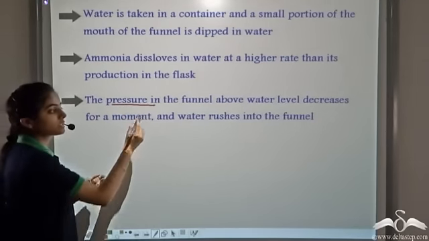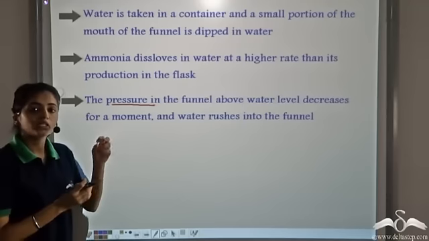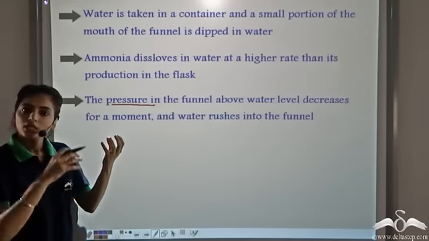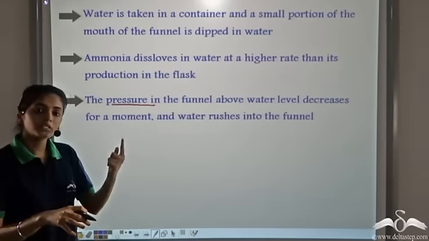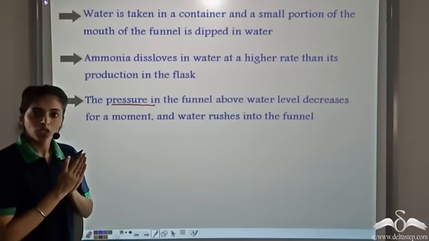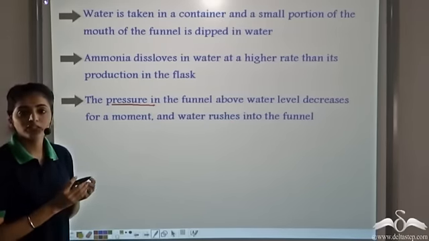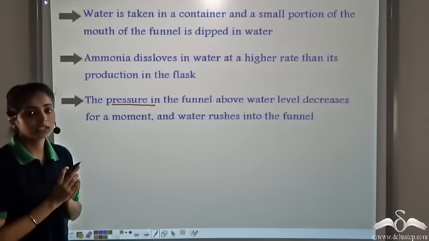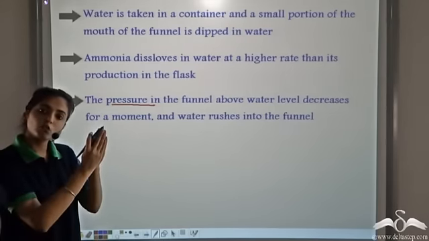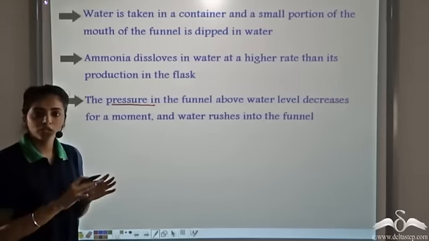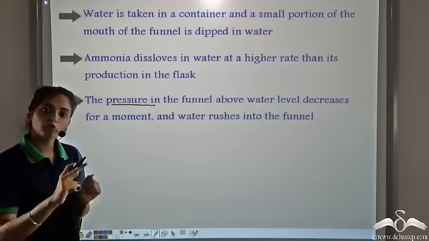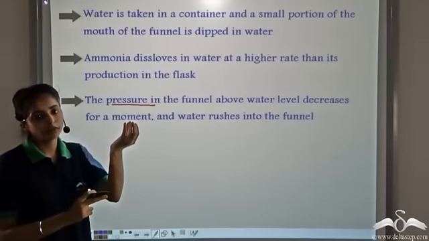The pressure inside the funnel above water decreases. This is because as the ammonia is produced, it is dissolved in water. So it creates a partial vacuum or a partial low pressure. Now what happens? The pressure in the funnel above water decreases. So here above the funnel, there is low pressure. Inside the water trough, there is high pressure. So to equalize the pressure, water from the trough rises into the funnel.